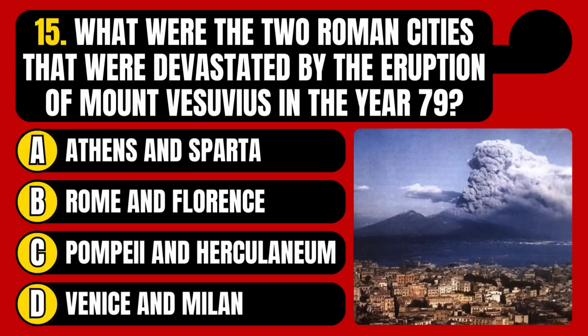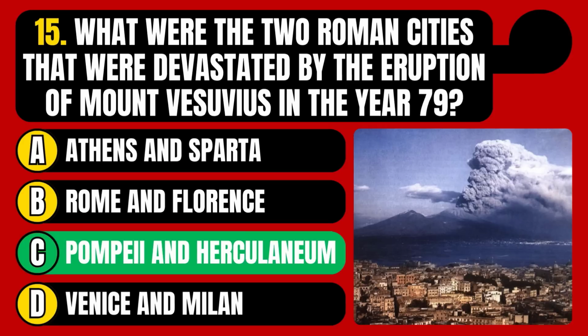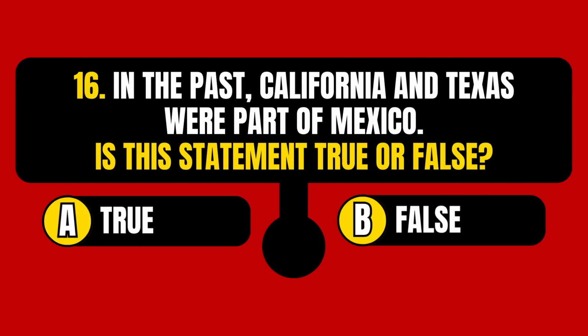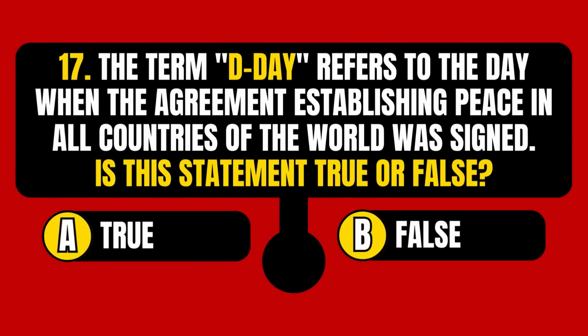Athens and Sparta, Rome and Florence, Pompeii and Herculaneum, or Venice and Milan? The correct answer is option C, Pompeii and Herculaneum. In the past, California and Texas were part of Mexico. Is this statement true or false? The statement is true. The term D-Day refers to the day when the agreement establishing peace in all countries of the world was signed. Is this statement true or false?